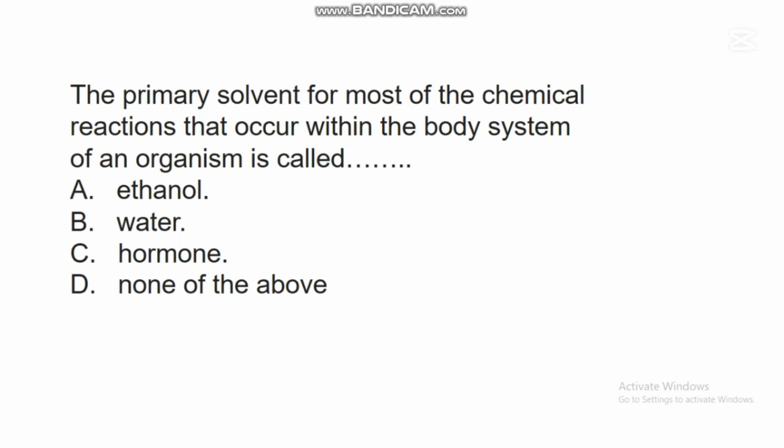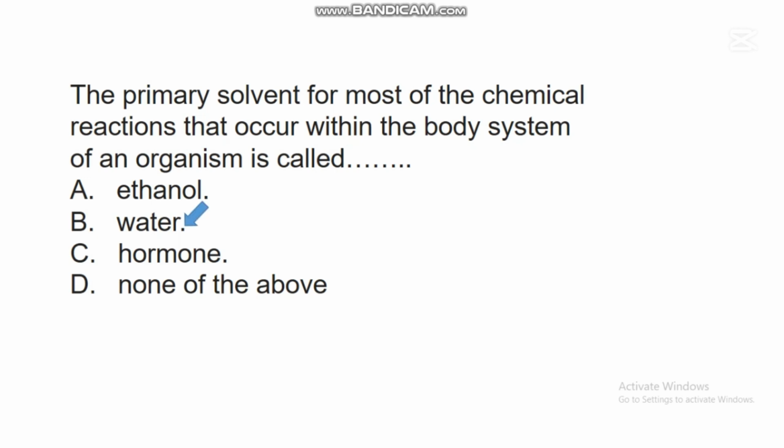The first question we have here says, the primary solvent for most of the chemical reactions that occur within the body system of an organism is called dash. A. Ethanol. B. Water. C. Hormone. D. None of the above. In this question, the correct answer is B.